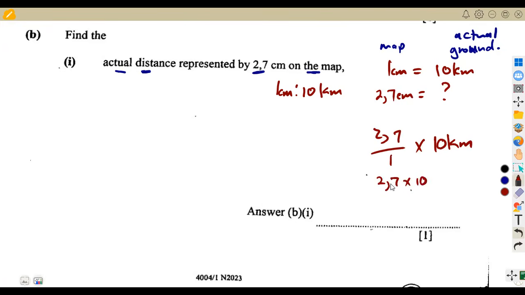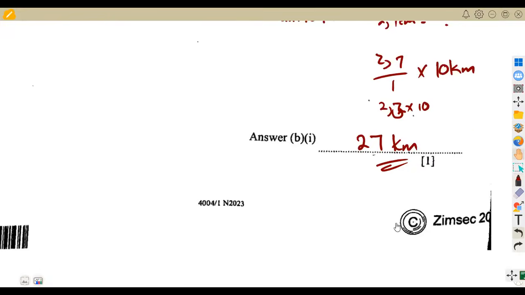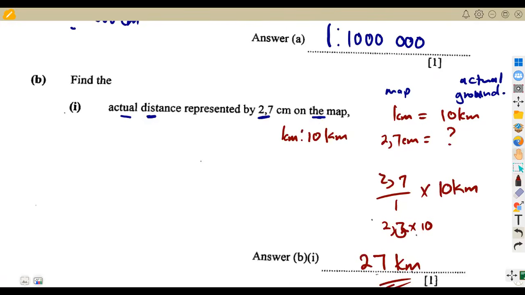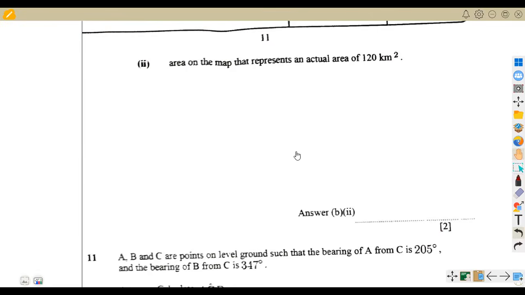2,7 times 10. We move the comma 1 place to the right. So this will be 27 in kilometers. This answer is now in kilometers. All right. So this will be kilometers at the end. That's it. Not going to go back to that conversion. No, the conversion is already there. 1 centimeter represents 10 kilometers.